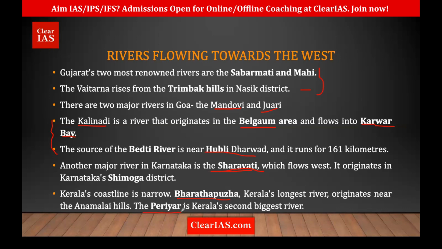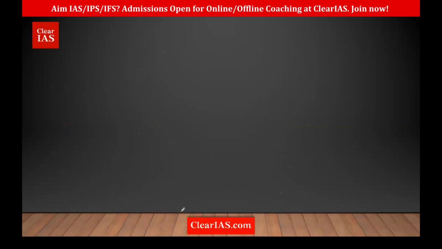So we have Sabarmati and Mahi in Gujarat, then Vaidarna in Maharashtra, Mandvi and Zuari in Goa. The ones originating in Karnataka are Kali Nadi from the Belgaum region, Bedti River from the Hubli Dharwad region, and Sharavati from the Shimoga region. Okay. In Kerala, two important rivers, Bharatapuzha and Periyar. Yes, we'll just see a picture of this.